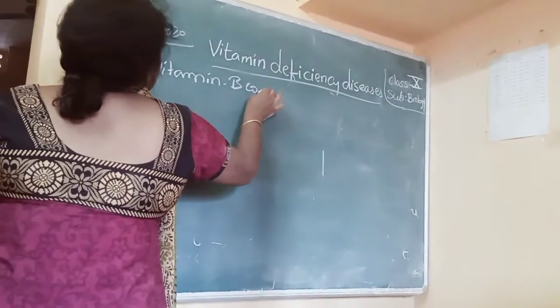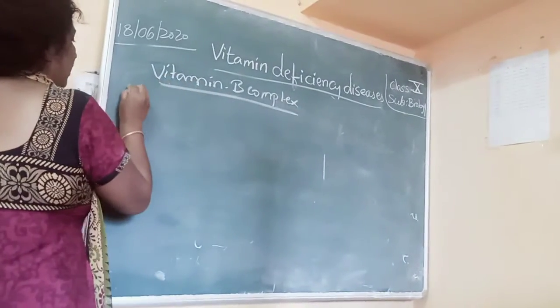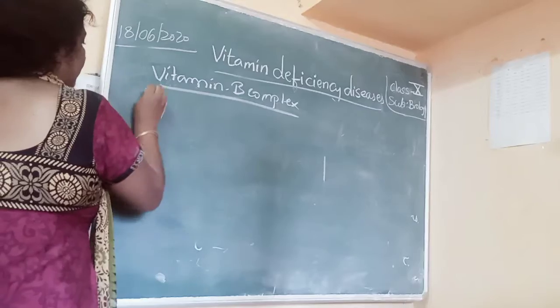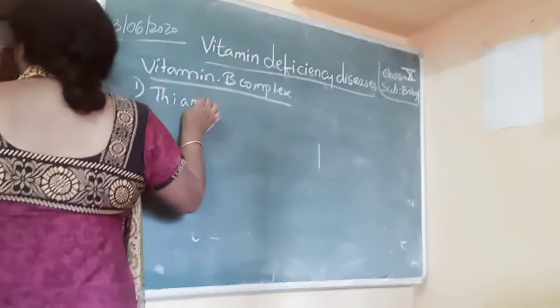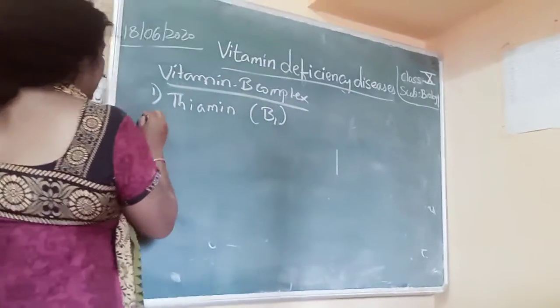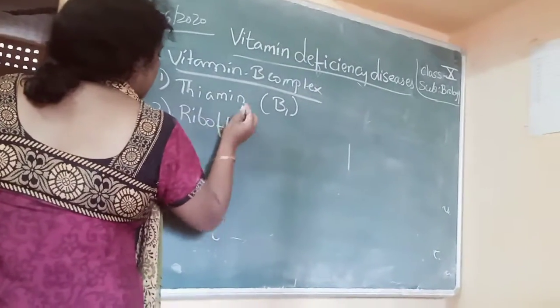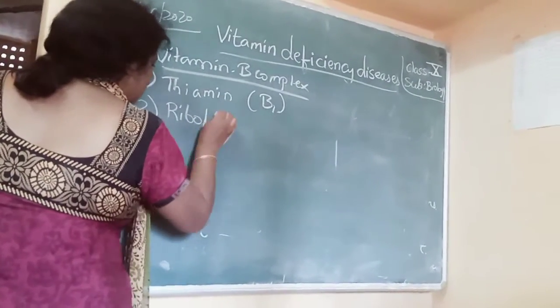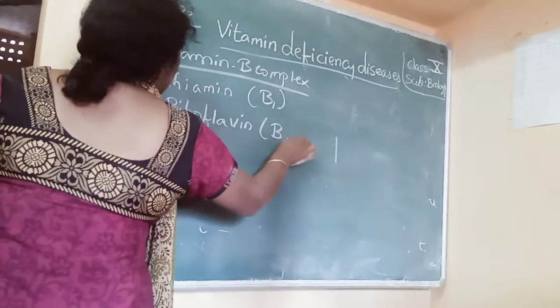In the B complex you have thiamine. First vitamin is thiamine, which is called B1. Next, second vitamin is riboflavin, which is called B2.